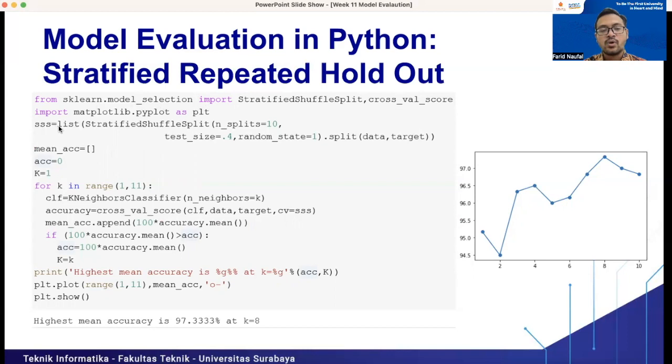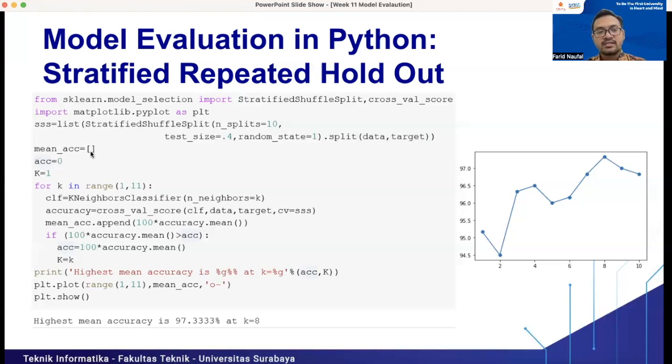So sss equals StratifiedShuffleSplit, and the number of splits equals 10. So it means we use 10 iterations. We use 10 iterations for this repeated holdout, and the test size equals 40%. So it means we will split the data into 60 and 40 ten times, right? And random state equals 1, and we split from the data and target, the full data set here. And we create mean accuracy as an empty list here.